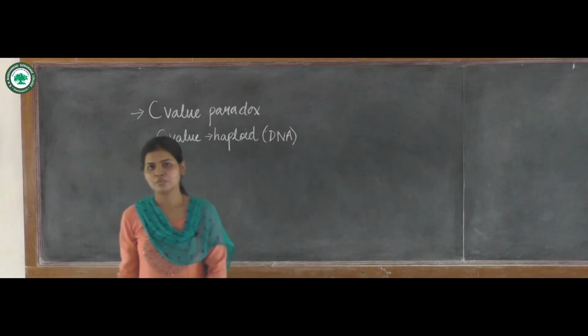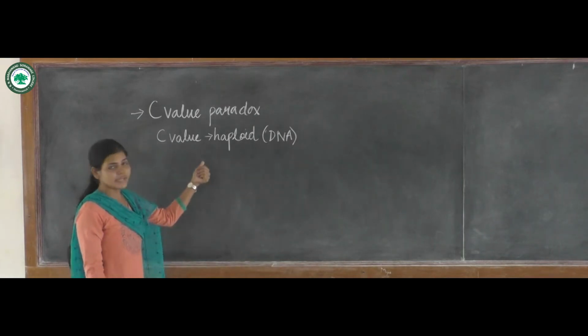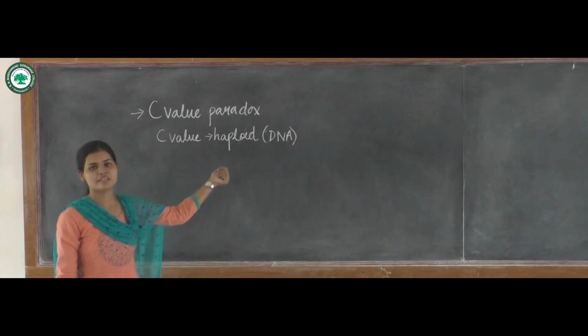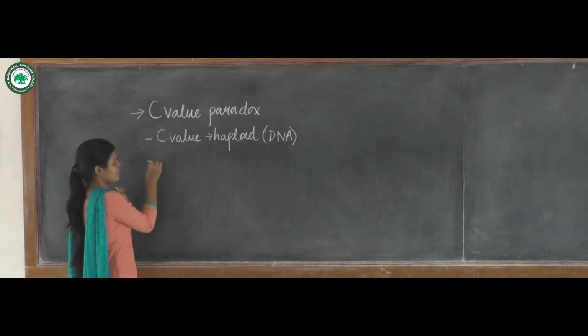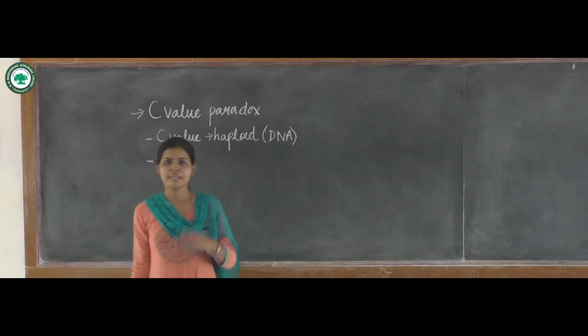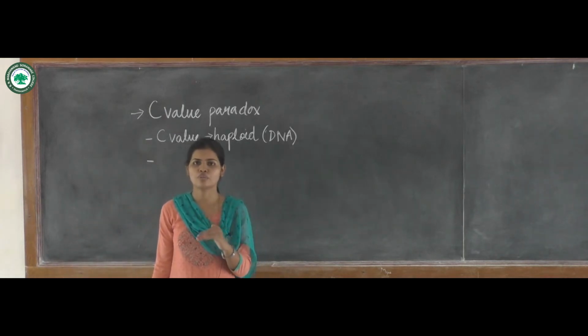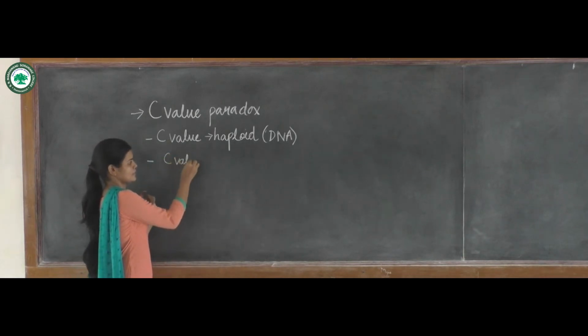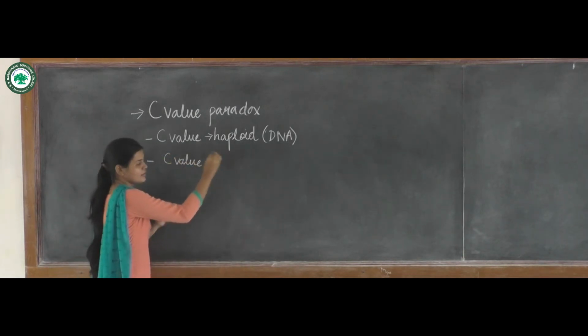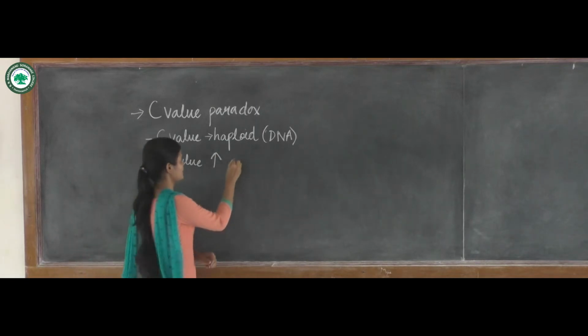The C-value will increase with the complexity of the organism. As the complexity of the organism increases, the C-value also increases.